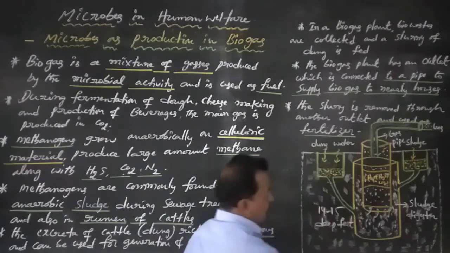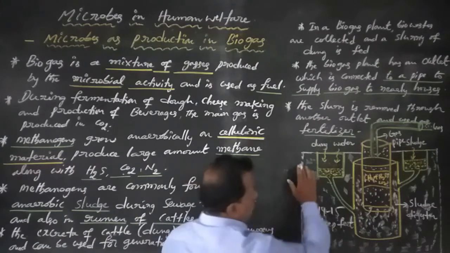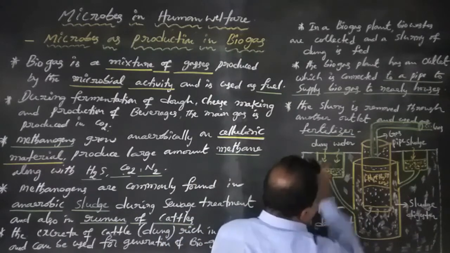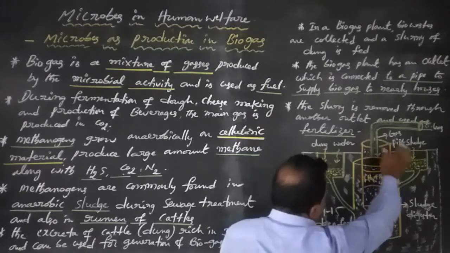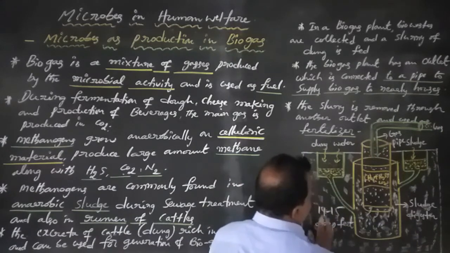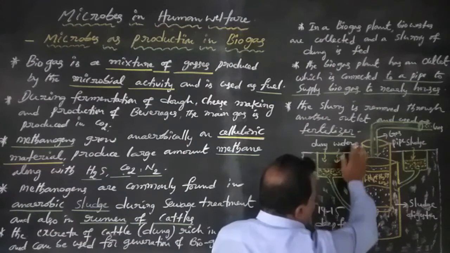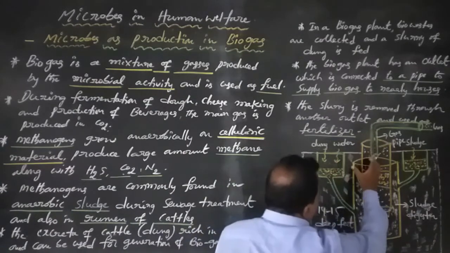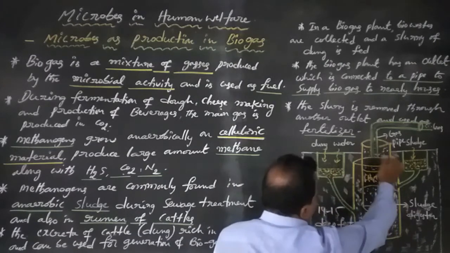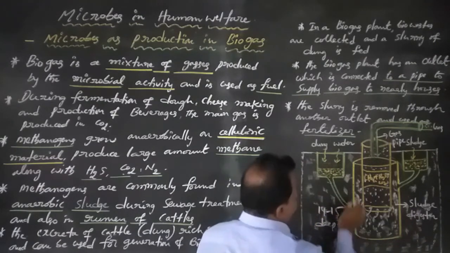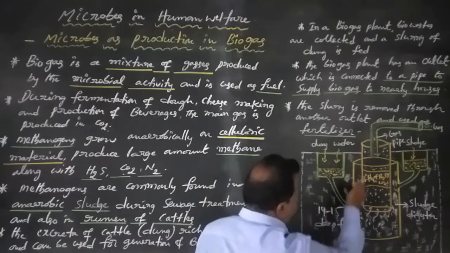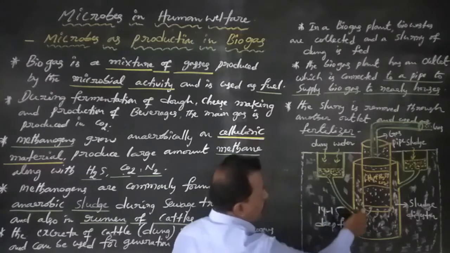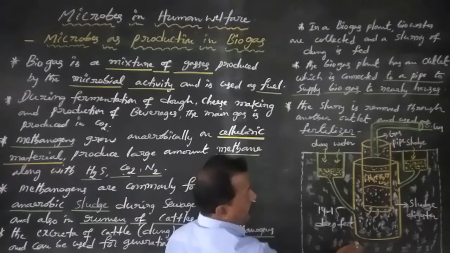This biogas plant or gobar gas plant consists of one concrete tank about 14 to 15 feet deep.